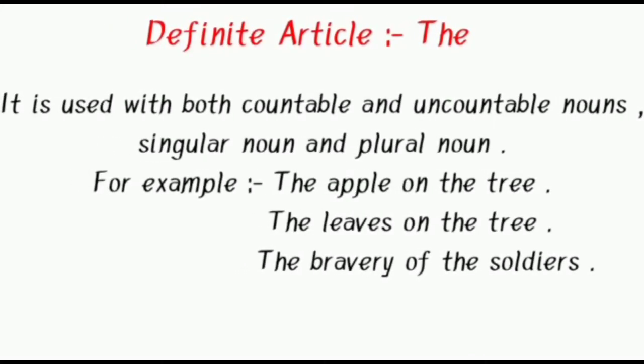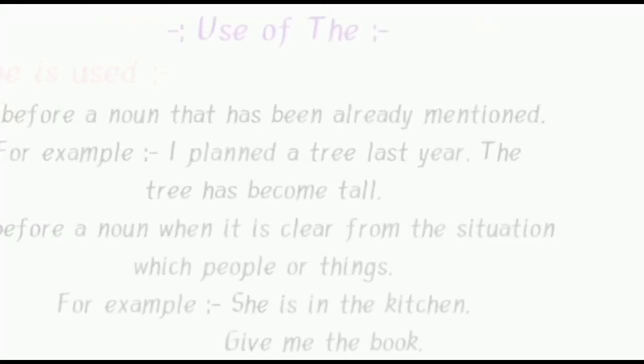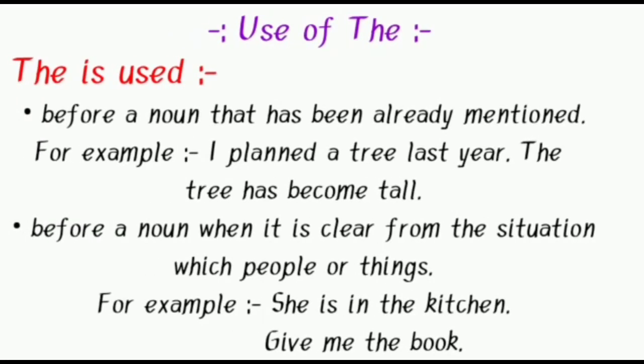So let's learn about the definite article "the." It is used with both countable and uncountable, singular and plural nouns. For example, the apple on the tree, the leaves on the tree, the bravery of the soldiers. So "the" is used with all types of nouns. Now let's see the uses of "the."